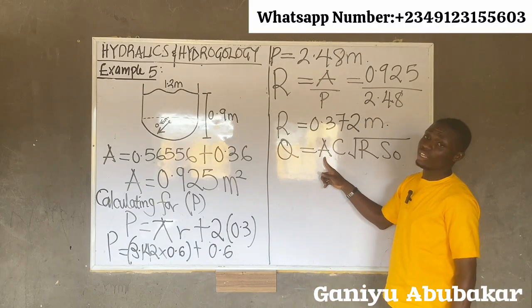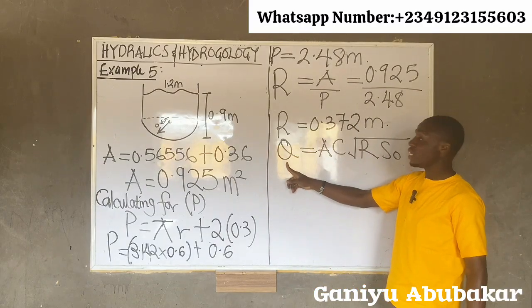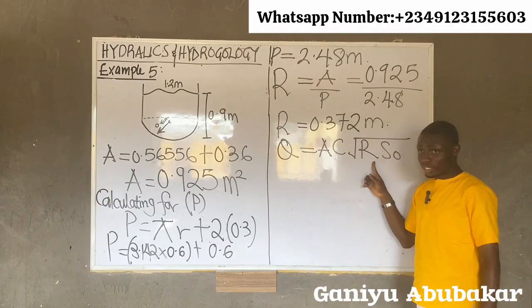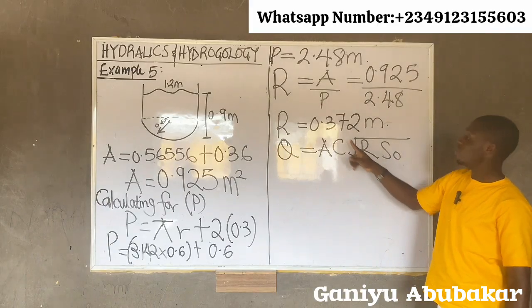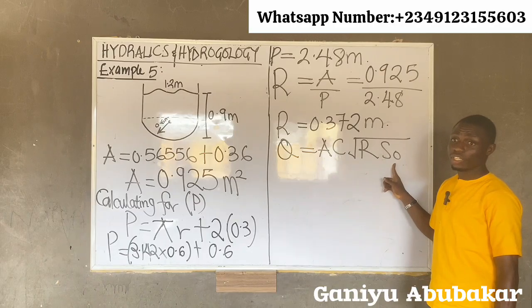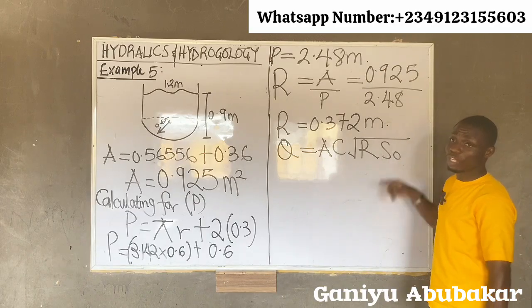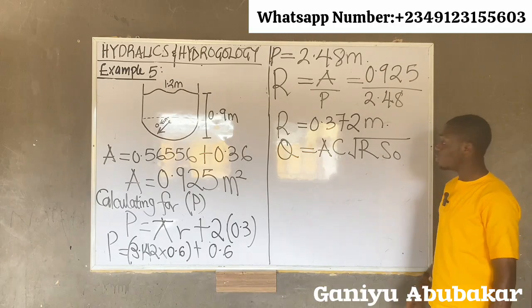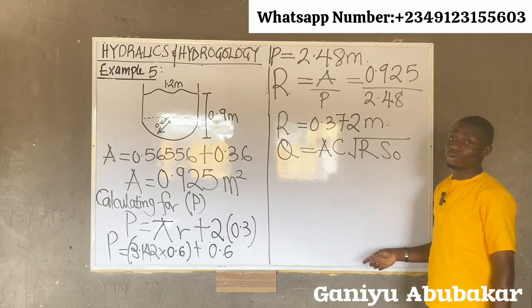Do we know area? Yes. Do we know Q? Yes. Do we know R? Yes. This is R now. Do we know S naught? Yes. That's 0.0004 from the beginning. That was 1 over 2,500. Yes. So we know it. We can get C now. So let's make C